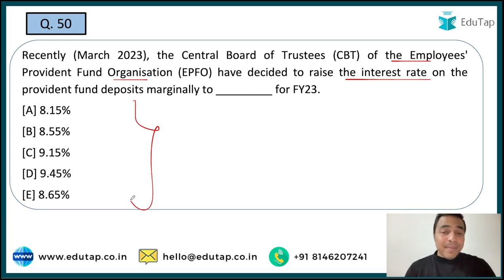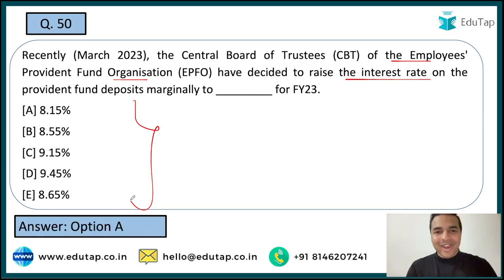So guys, यहाँ पर मैं आपको बता दूं कि लास्ट ईयर के आरबीआई के एग्जाम में एक ऐसा ही क्वेश्चन एग्जाम के अंदर आया था, एंड दिस पर्टिकुलर rate was being asked in the exam, and similarly this particular question has been framed, and the right answer to this question is 8.15%, that is option A is the right answer to this question.